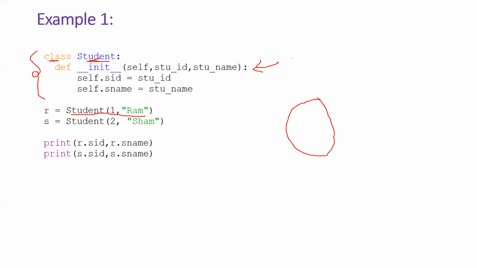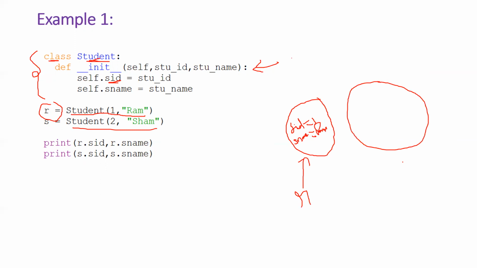This will create the object in the memory with student id self.sid, right? For this object, sid value is 1 and sname value is Ram. This is the object, and the reference to that object is r. This is a reference variable. Similarly, when we execute this statement, we will create another object. This object is referenced by the variable s, and the value of sid is 2 and the value of sname is Sham here.